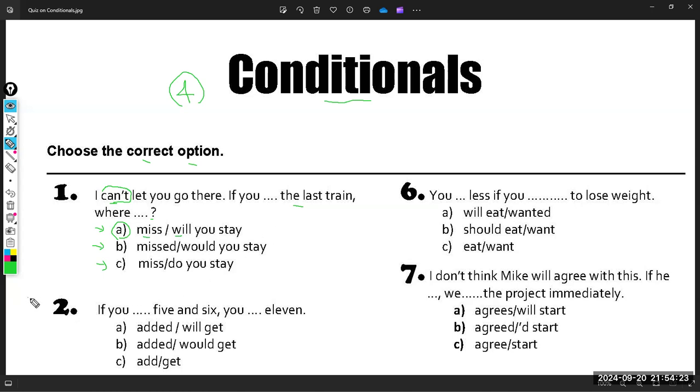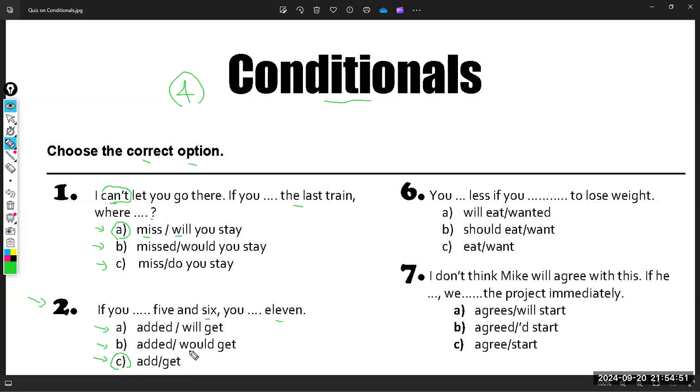Now, sentence number two. If you add 5 and 6, you ___ 11. A, added, will get. B, added, would get. C, add, get. What is the correct multiple choice? Exactly. The correct multiple choice is C.